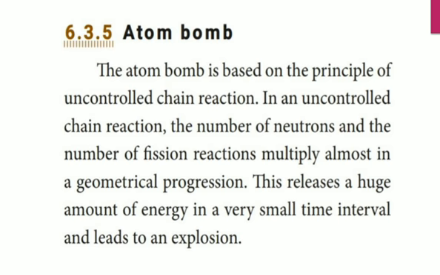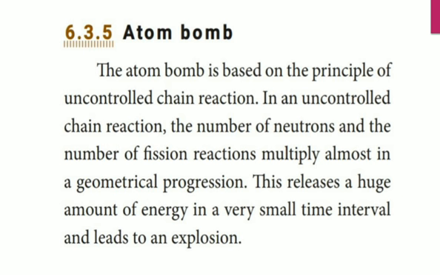Okay students, in an uncontrolled chain reaction, the number of neutrons and the number of fission reactions multiply almost in a geometrical progression. So this releases a huge amount of energy in a very small interval of time and leads to explosion.